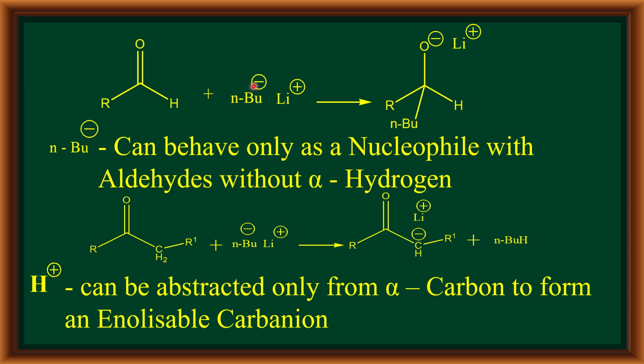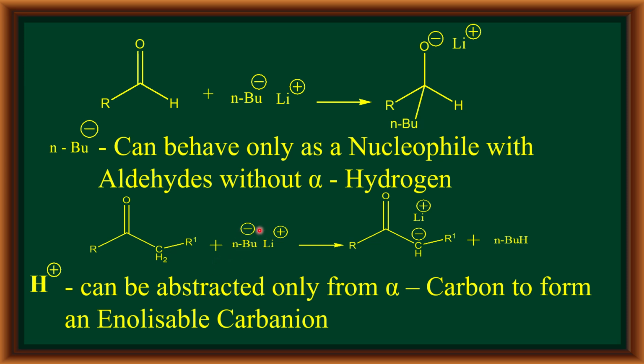Instead, it behaves as a nucleophile and attacks the carbonyl carbon to generate a tetrahedral species. This happens when there is no alpha carbon containing alpha hydrogens. If there is an alpha carbon with alpha hydrogen present, then the same n-butyl anion will not behave as a nucleophile.